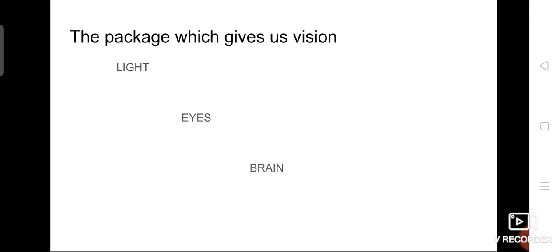The first thing, light, we have seen very well. With the help of light only can we view the object, and light is very important. The second thing, eyes. What do you know about the eyes? Eyes are one of the external organs present in our body, which technically helps us in seeing objects. From our lower classes itself we are studying this, isn't it? Eyes are an organ which helps us to see objects. It's one of the sense organs.